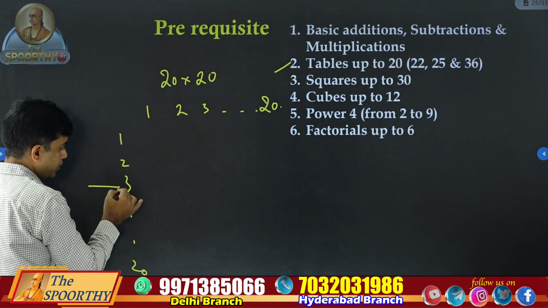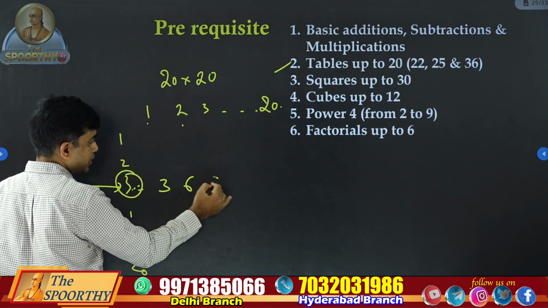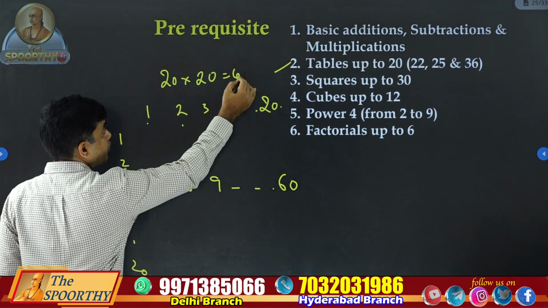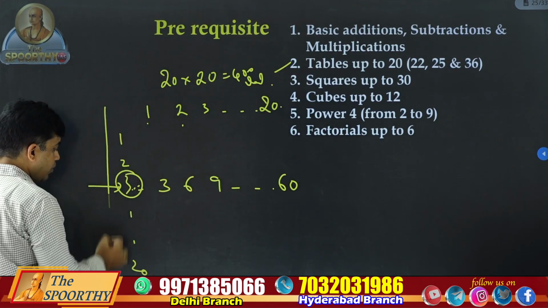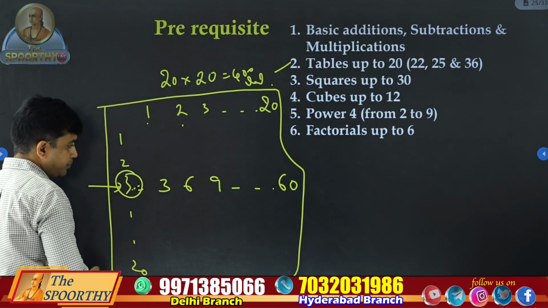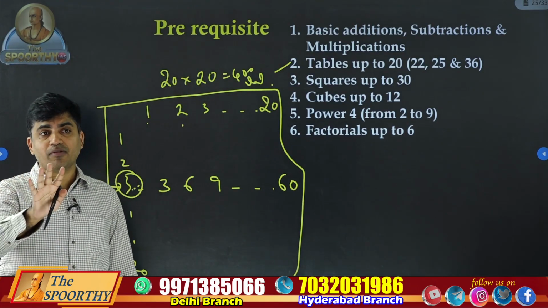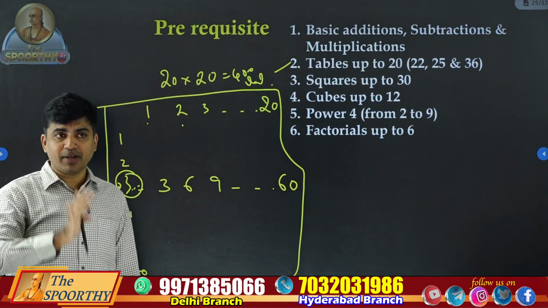If you take the 3 table, 3 ones are 3, 3 twos are 6, 3 threes are 9, like this, 3 into 20, 60. 20 by 20 means 400 values. You have to fill these 400 values using the tables. Maybe the first day it takes half an hour. Just practice for 5-6 days. You will become good in basic multiplications.